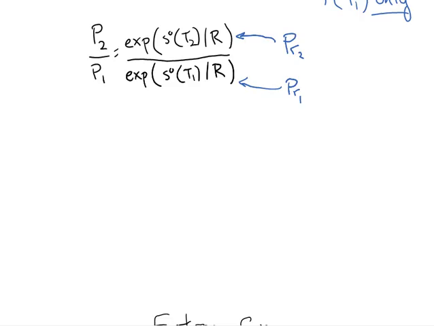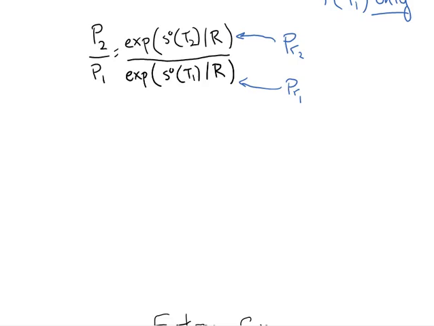And so since this whole top expression is just a function of temperature 2, for shorthand we can calculate that expression, e raised to the power of S naught divided by R, and call it P sub r. That's the shorthand notation that we use. And since it corresponds to temperature 2 and state 2, we'll call it P sub r2.